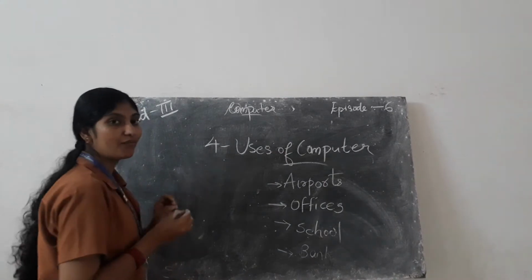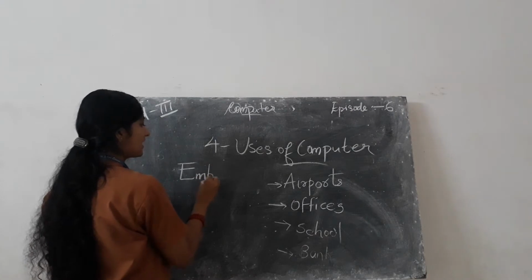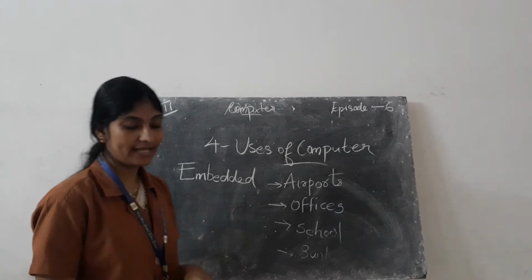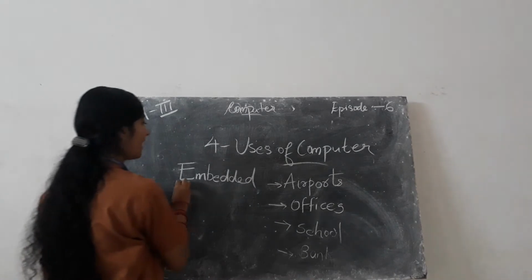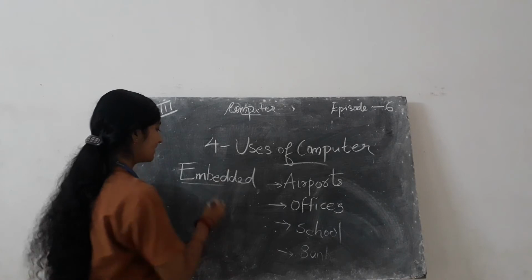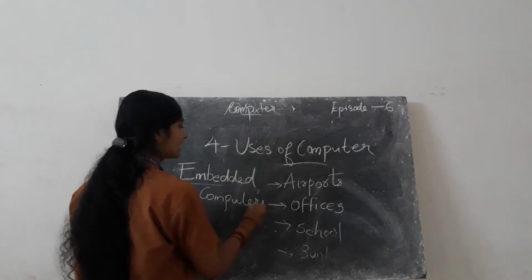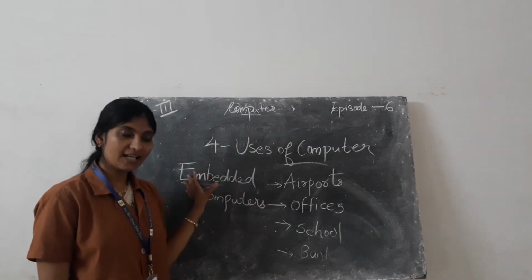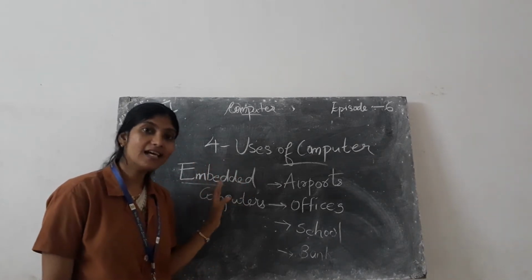So what is the spelling of embedded? E-M-B-E-D-D-E-D. Embedded. Embedded computers means the computer chips which we cannot see, which are fitted inside the gadgets.